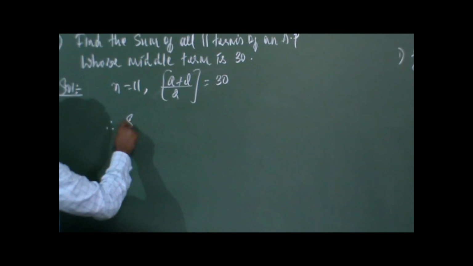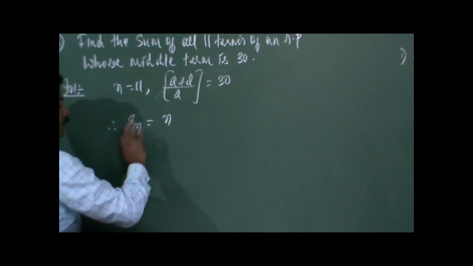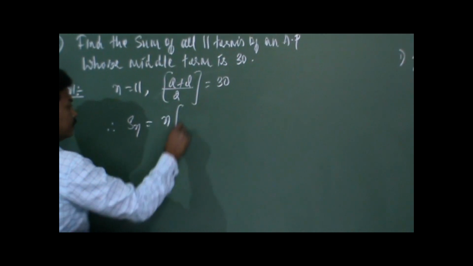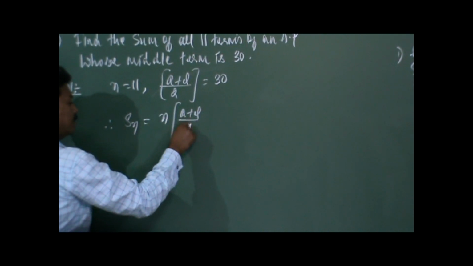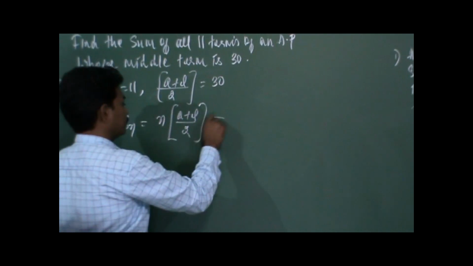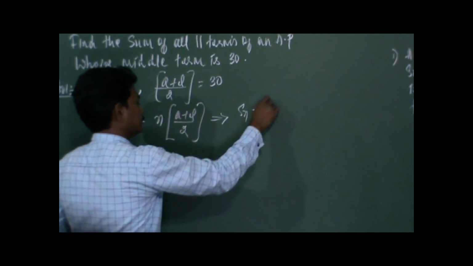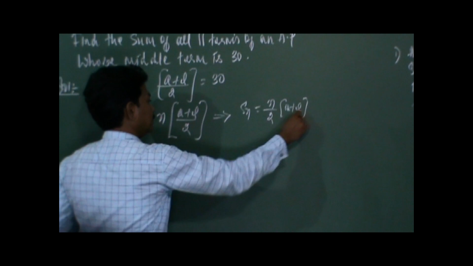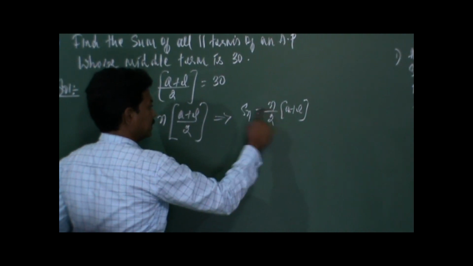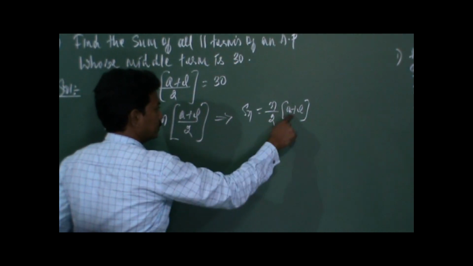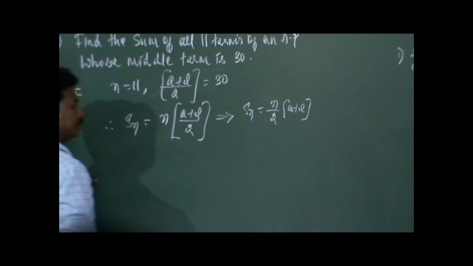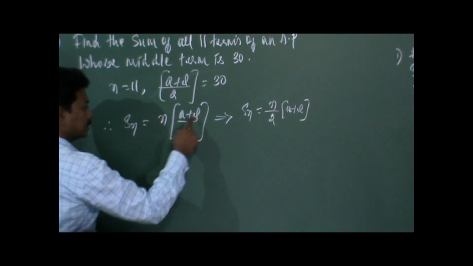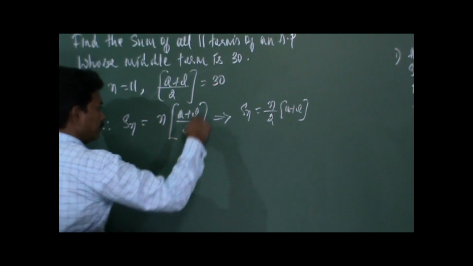So therefore, the sum of n terms can be written with an altered formula. Sn is equal to n by 2 into (A plus L). This formula is slightly altered: n is taken out, and 2 is the denominator for A plus L. So the first term plus last term divided by 2 will be the middle term, because it's the average.